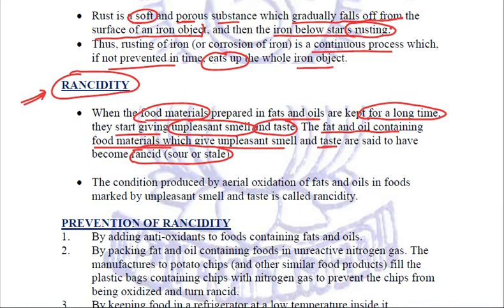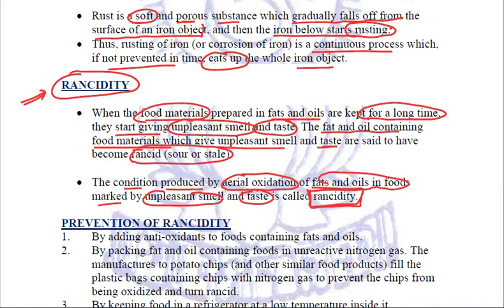This is due to oxidation. Fine. So the condition produced by aerial oxidation of fat and oil containing food items, marked by unpleasant smell and taste, is called rancidity. Now this rancidity spoils our food, right?